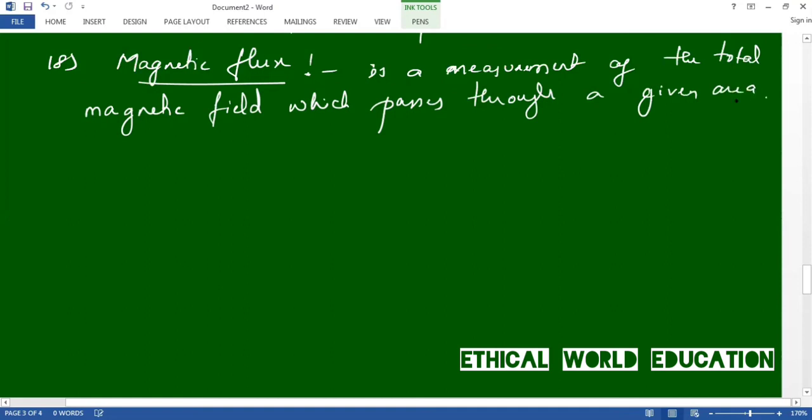This is the definition of magnetic flux. Let us repeat. It is the measurement of total magnetic field which passes through a given area.